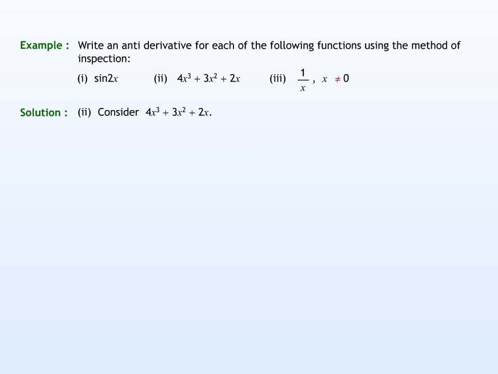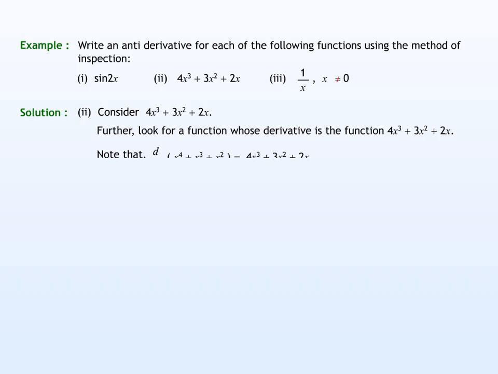Next, consider the second function 4x cubed plus 3x squared plus 2x. Further, we look for a function whose derivative is the given function. Note that d over dx of x to the power of 4 plus x cubed plus x squared is equal to the given function. Therefore, an antiderivative of the given function is x to the power of 4 plus x cubed plus x squared.